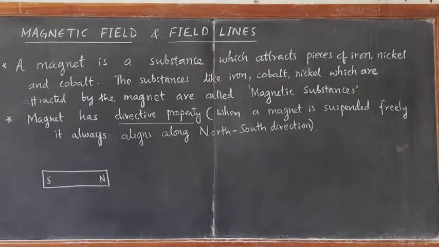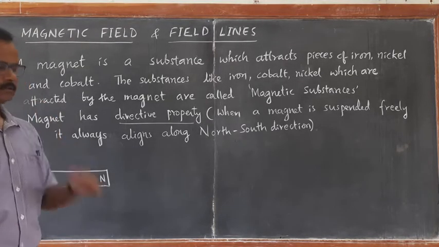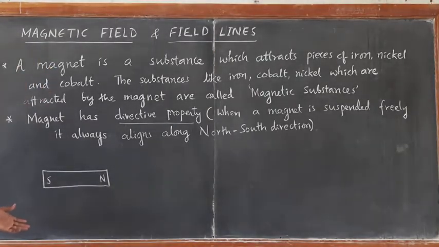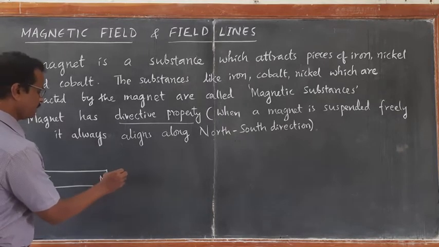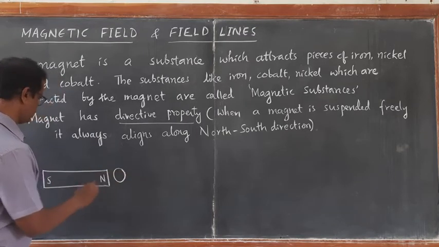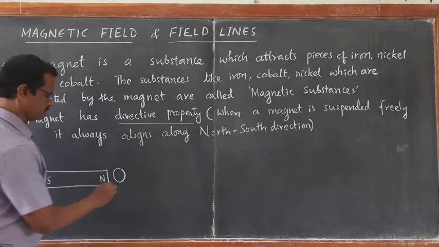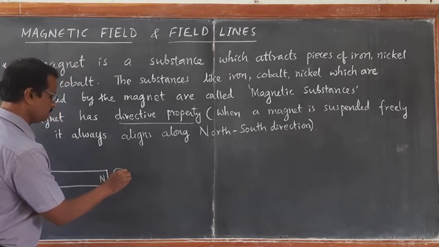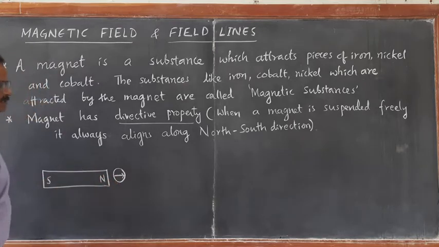So when you bring a compass needle close to this, you will find that the compass needle gets deflected. Suppose you are bringing a compass needle exactly in line with the bar magnet. The south pole of this compass needle will be attracted towards the north.